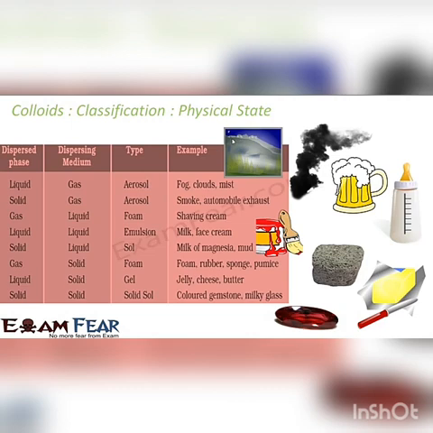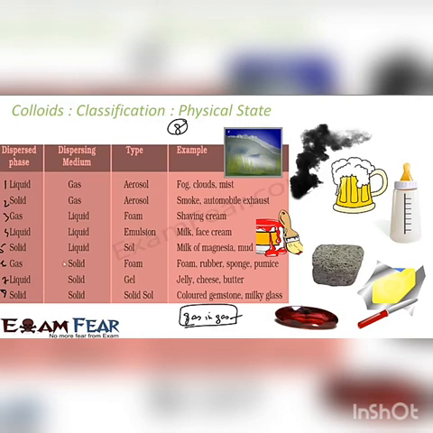If you see here, we don't have 9 classifications, we have only 8: 1, 2, 3, 4, 5, 6, 7, 8. We don't have gas in gas, because if both are gas, typically we get a solution, because the gas particles themselves are small, right? If both particles are small, you get a solution, you don't get colloids. So typically you have 8 types of colloids, whereas in solutions we had 9 types. Something you can remember here.